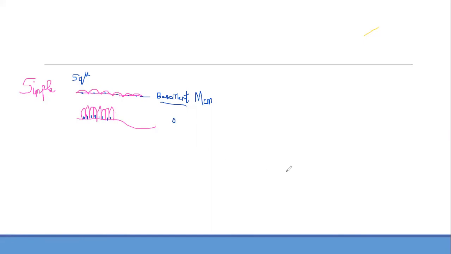Yes, this is simple columnar. I already showed you in the previous one, and the spelling and everything is there. You can take from there. The simple squamous is one layer. This is simple columnar because it is also one layer, but the shape is column-like.